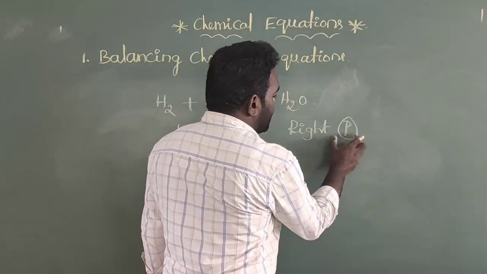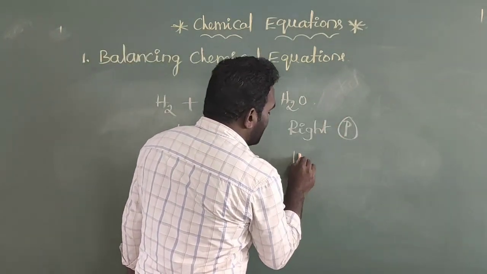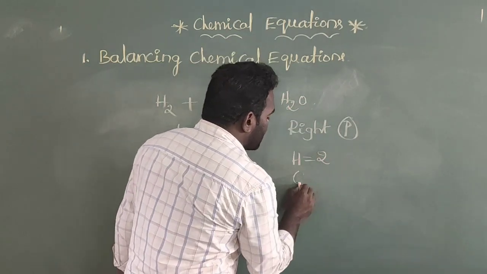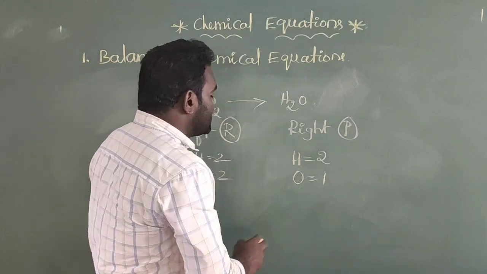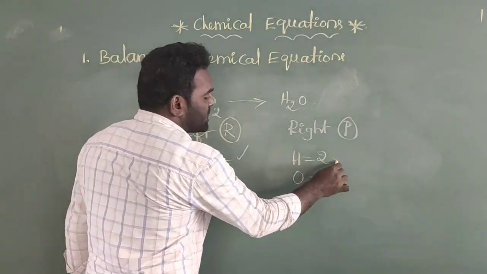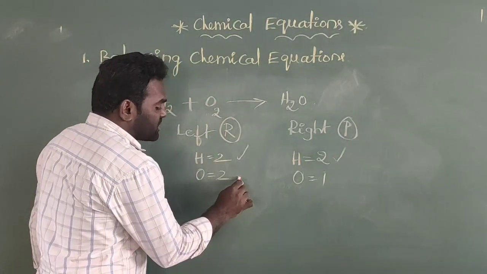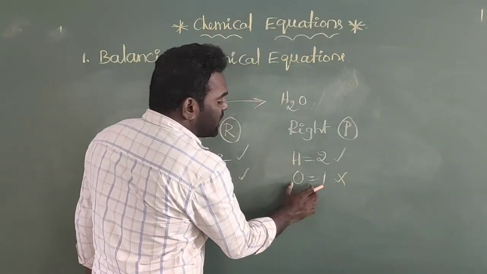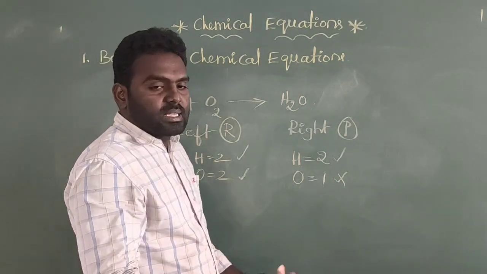Coming to the right hand side, the product side, first I am writing the hydrogen atoms. How many hydrogen atoms are there? 2. And how many oxygen atoms? Only 1. So the number of hydrogen atoms on both sides is equal, but the number of oxygen atoms on both sides is not equal. Therefore it is better to balance the oxygen atoms in this equation.